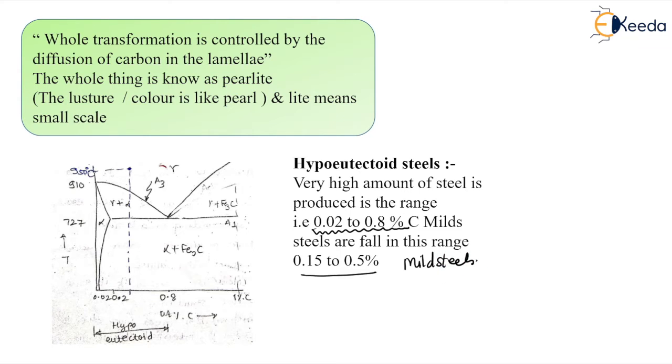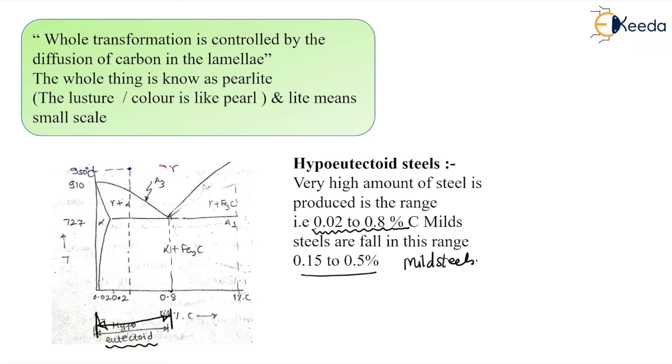So dear students, here is again the same diagram, but now we are considering the hypoeutectoid region of this diagram. Below 0.8 percent carbon we are going to see this transformation, from here to here.